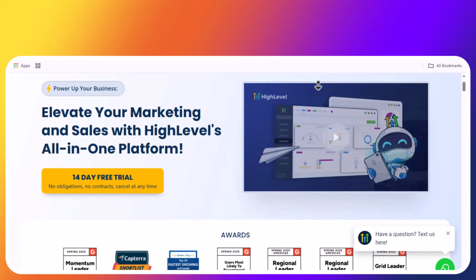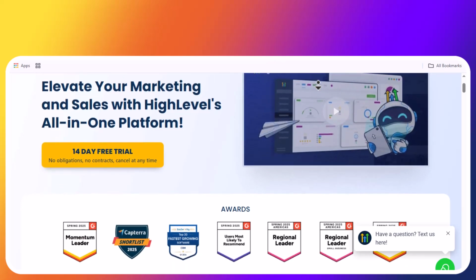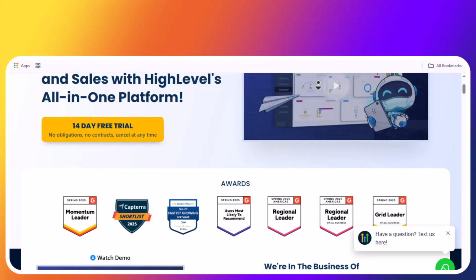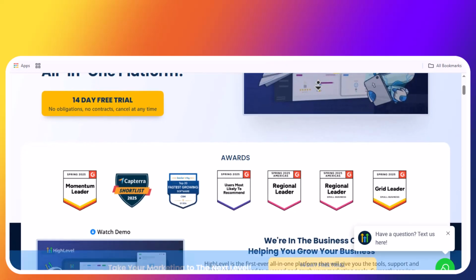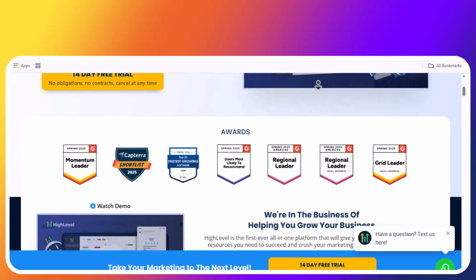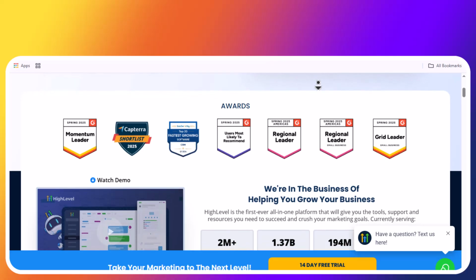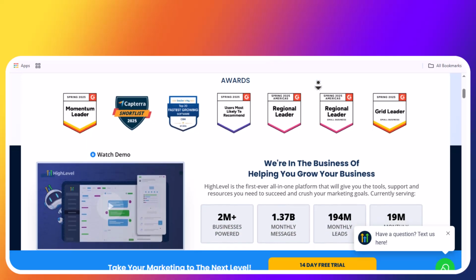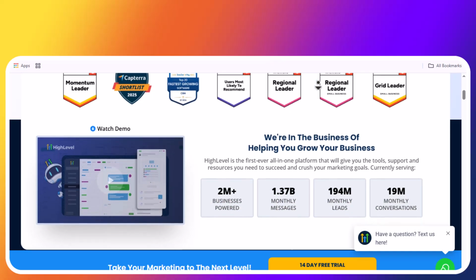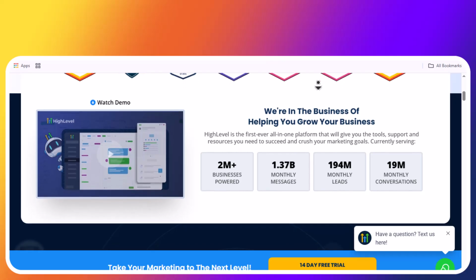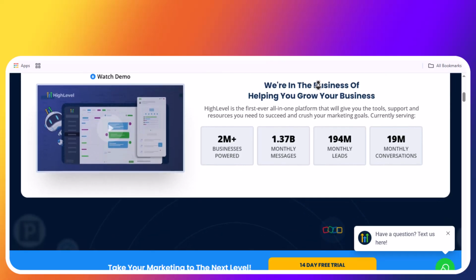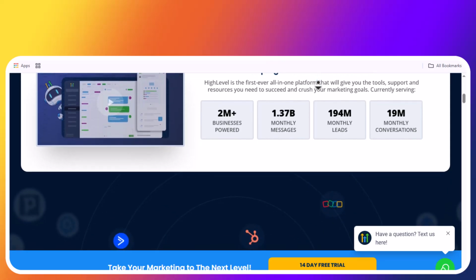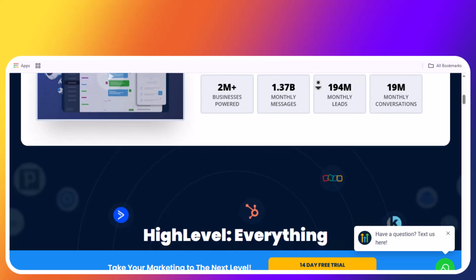Want to start making recurring income? Here's how to resell GoHighLevel directly to agencies. First, sign up for the GoHighLevel Agency Unlimited plan. This gives you the white label option so you can brand the software as your own. Add your logo, colors, and domain. Agencies will see it as your software, not GoHighLevel, which makes it easier to sell as a premium solution.